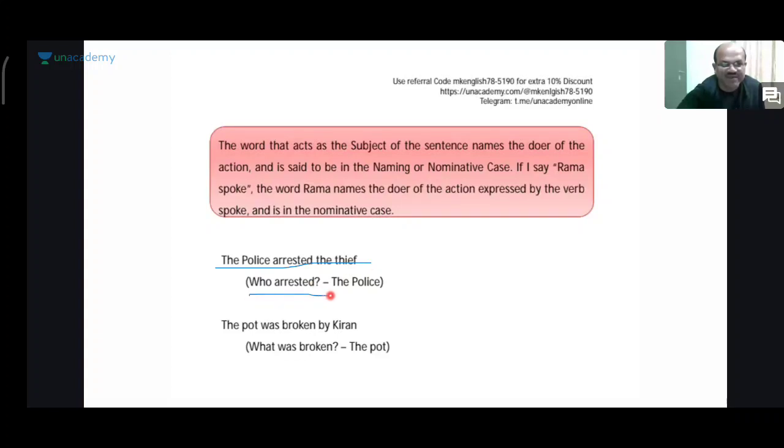The thief was arrested by police. Who arrested the thief? The police. The pot was broken by Kiran. What was broken? The pot. So please remember these two sentences and observe carefully. The police arrested the thief. Who arrested the thief? Police. The pot was broken by Kiran. What was broken? The pot.